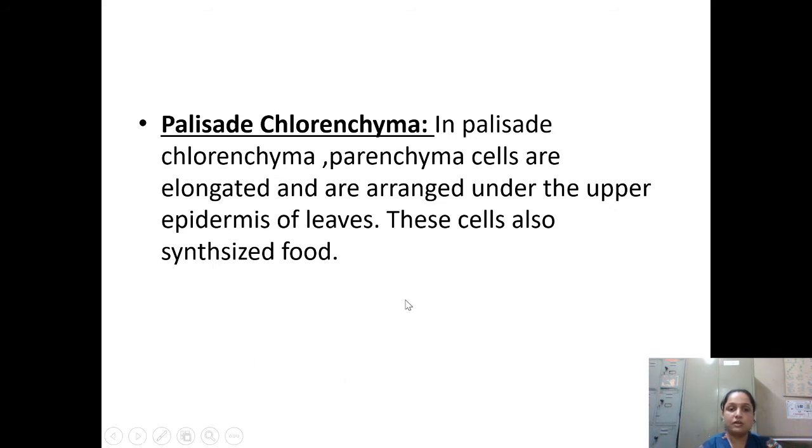Now, palisade chlorenchyma. Palisade basically is a tissue which is found in leaves only. In palisade chlorenchyma, parenchyma cells are elongated. Cells कैसे होंगे? लंबे लंबे cells होंगे, elongated cells होंगे, and are arranged under the upper epidermis. और leaf की जो upper epidermis यानी कि जो skin होगी उसके नीचे arrange होंगे. ठीक है? These cells also synthesize food.